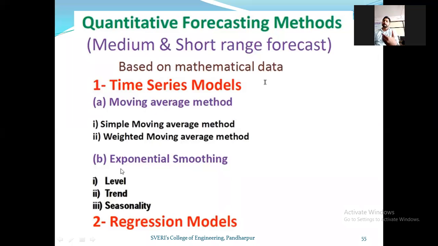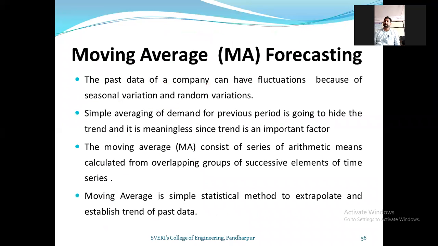In exponential smoothing, the parts are level, trend, and seasonality, which we will discuss later. But in this lecture, we are going to understand what is meant by the moving average method, and the difference between simple moving average and weighted moving average. If time is available, we will go for problems on these two points.